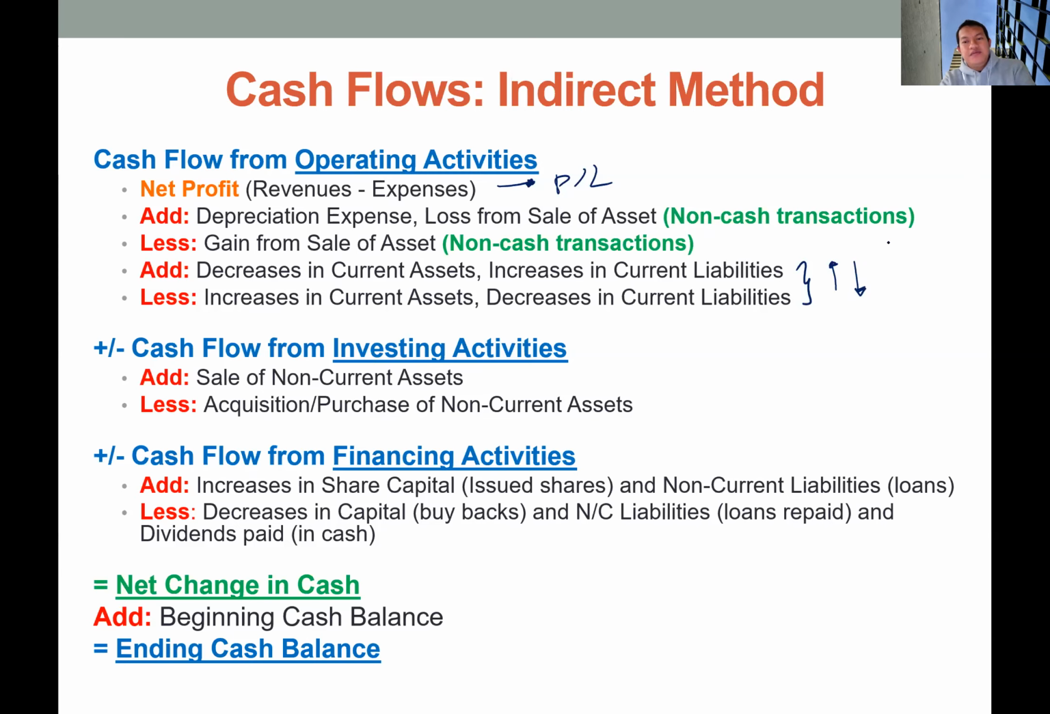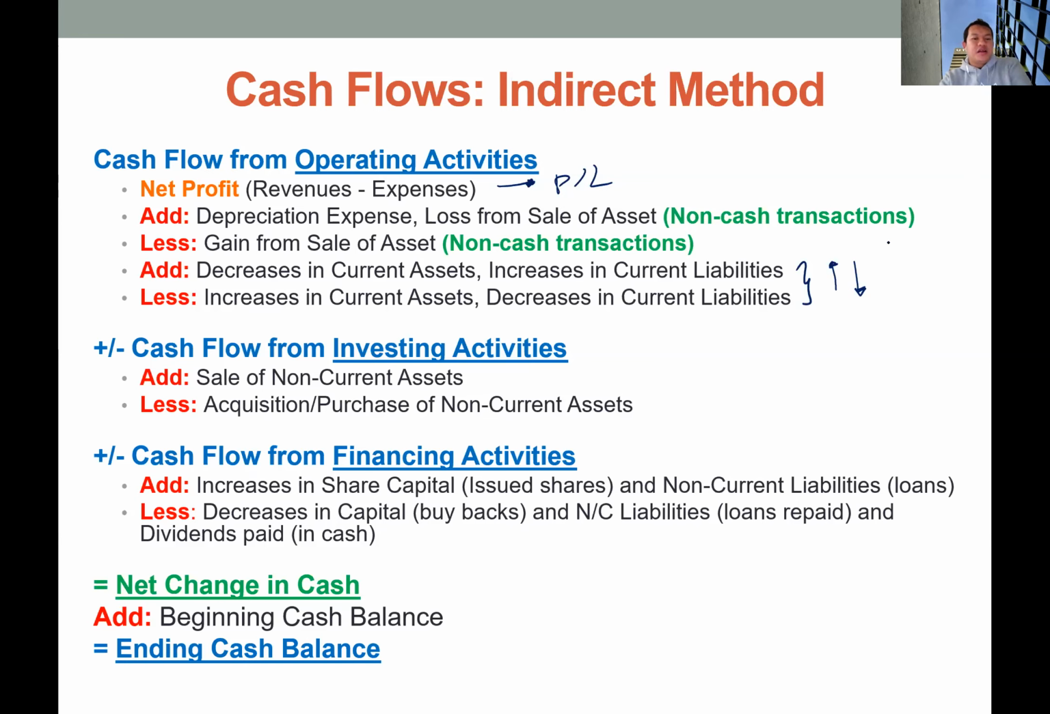Next, the investing activities. For investing activities, we need to look at the balance of non-current assets. Any increase in non-current assets means that the company is using the cash to purchase more non-current assets, so it is a reduction in the investing cash flows. And any reduction in the non-current asset balance, we assume that the company is selling the non-current assets for cash, so it should be an addition in the investing activities.